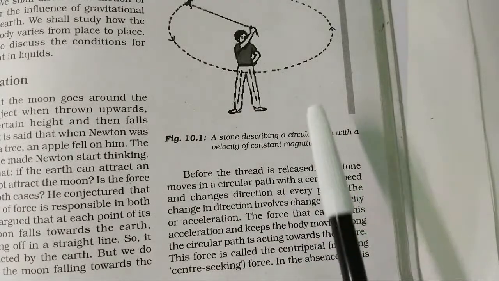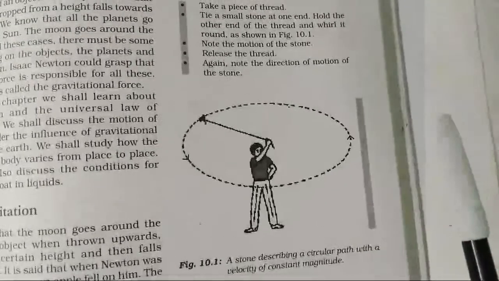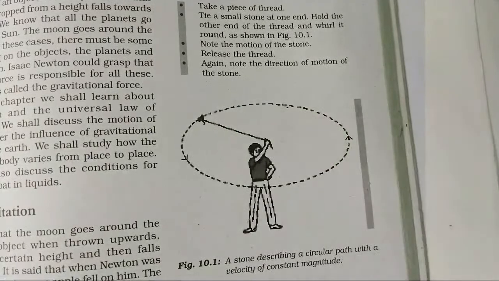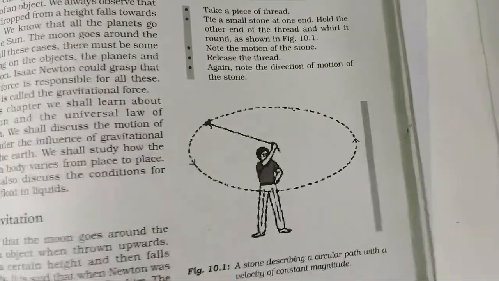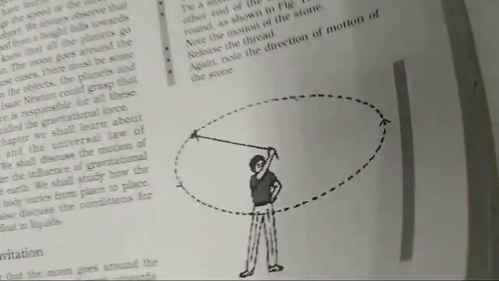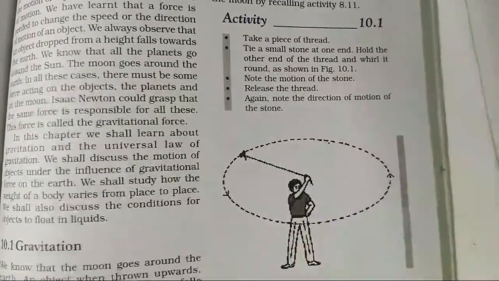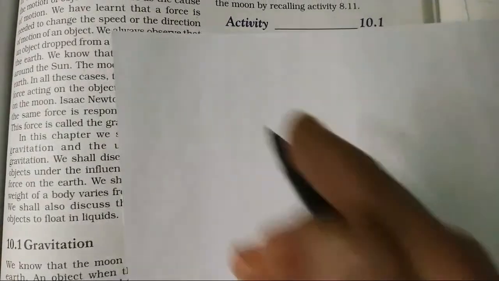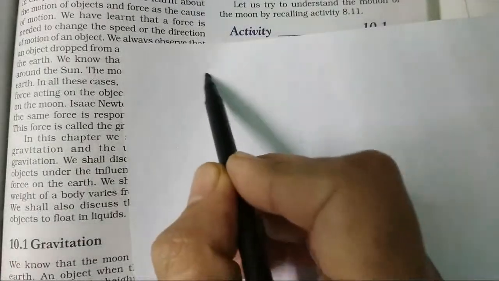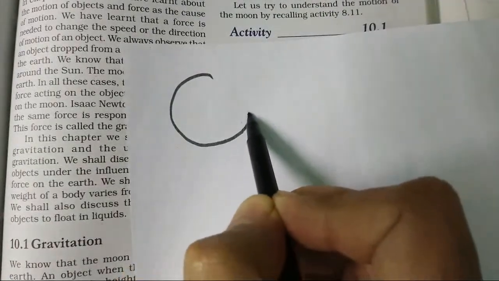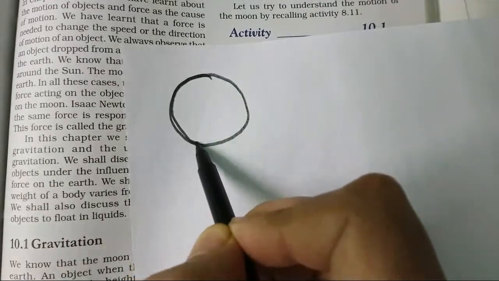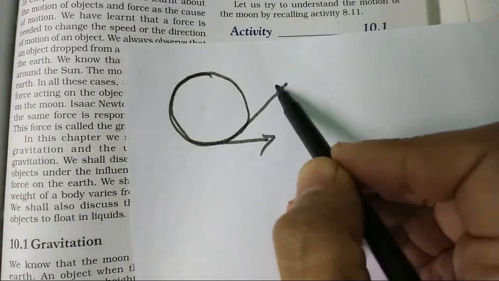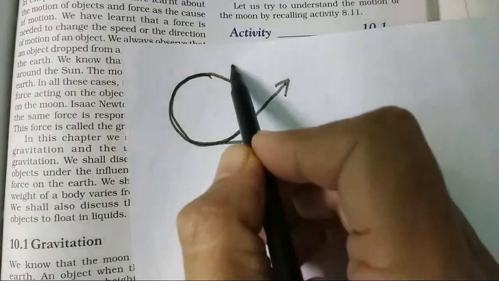You have read in the previous chapters that when any object moves in a circular path, it is changing its position. It changes its path every time. If an object is moving in a circular path and it is left at this point, it will go here. If the object is left at this point, it will go like this, and at every point it will go in a particular direction.